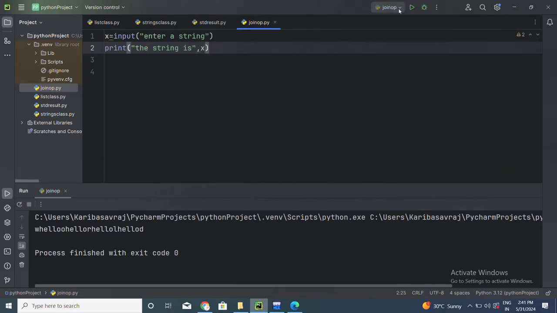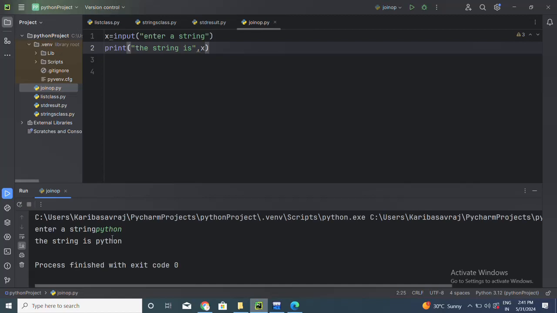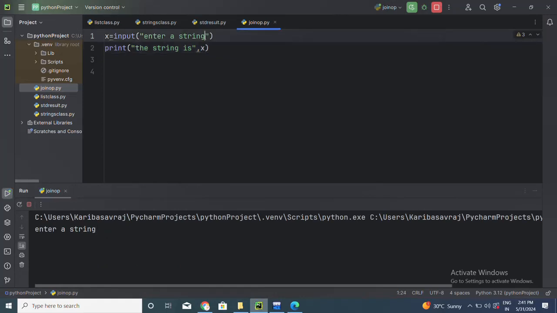So let us execute. Enter a string: Python. String is Python. Again I'll execute. Enter a string: program.